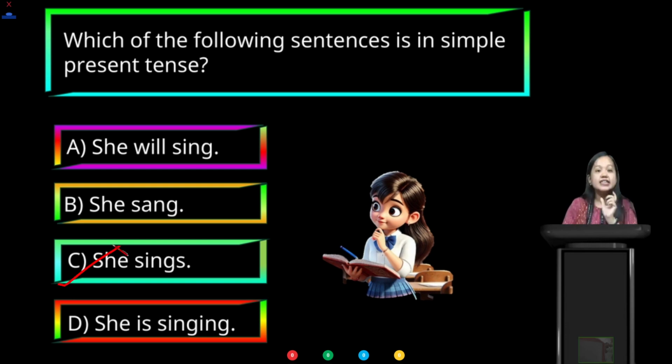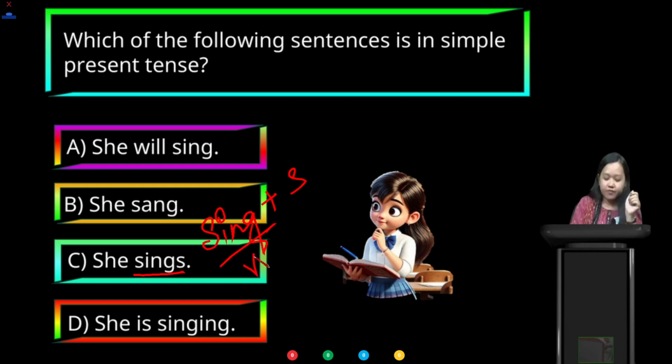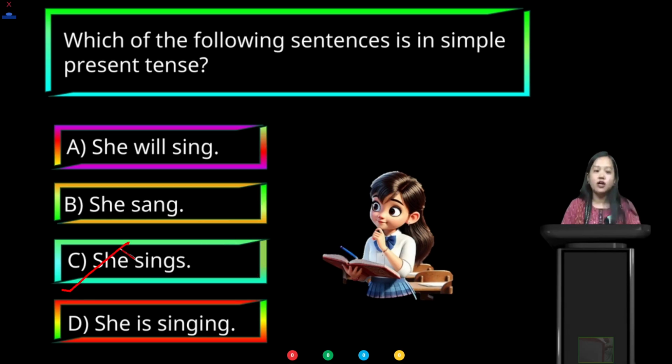Very good. What does it say? She sings. It's talking about somebody's habit, right? What did we learn? Where can we use simple present tense? When we talk about somebody's habit. She sings. She is our third person singular. That's why with the verb we have to use s. Sing plus s. Verb base form plus s. So that is why option C is our correct answer here.